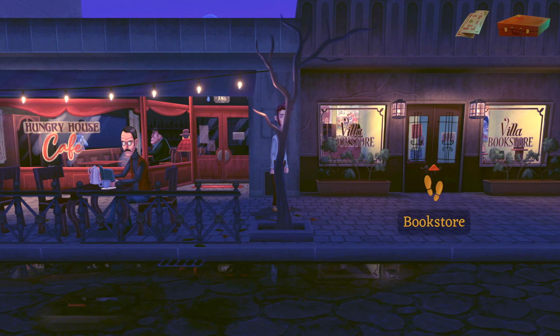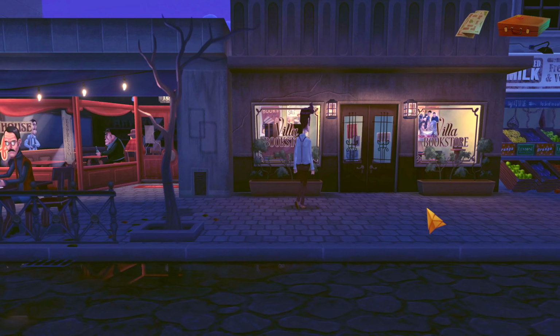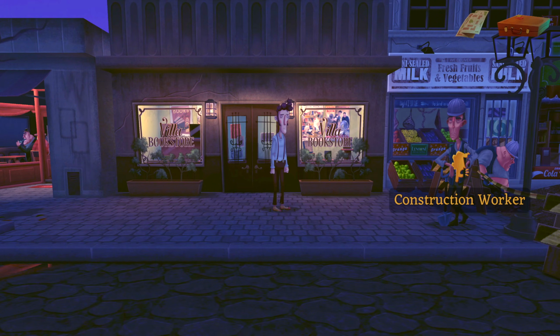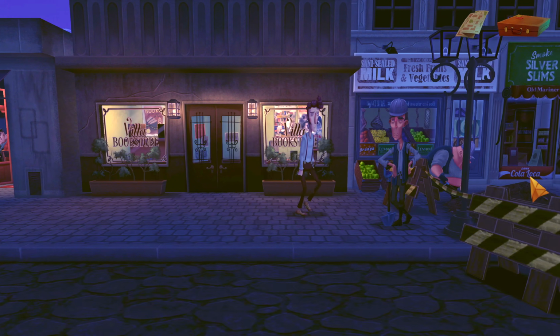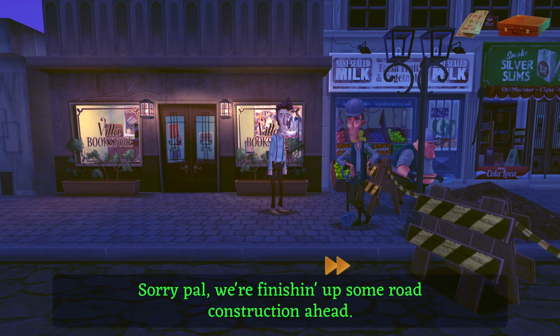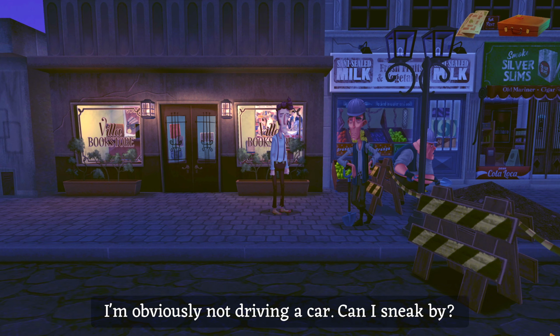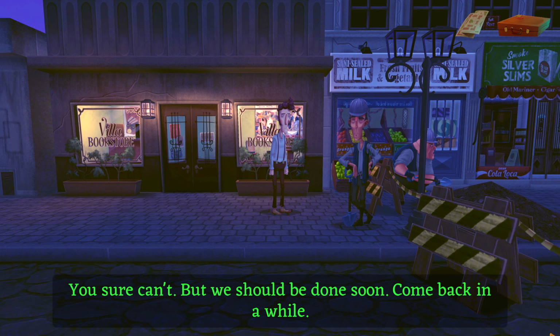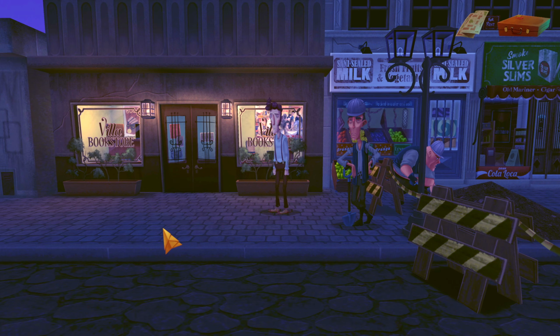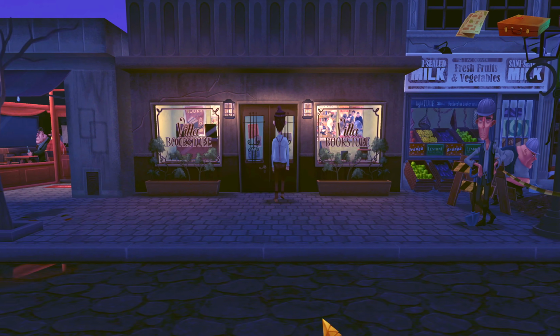We've got the bookstore here. Okay. What's that I'm hearing? Construction workers. I guess we found another dead end. Sorry, pal. We're finishing up some road construction ahead. I'm obviously not driving a car. Can I sneak by? You sure can't, but we should be done soon. Come back in a while. Okay. Well, for now, maybe we can check out the bookstore.